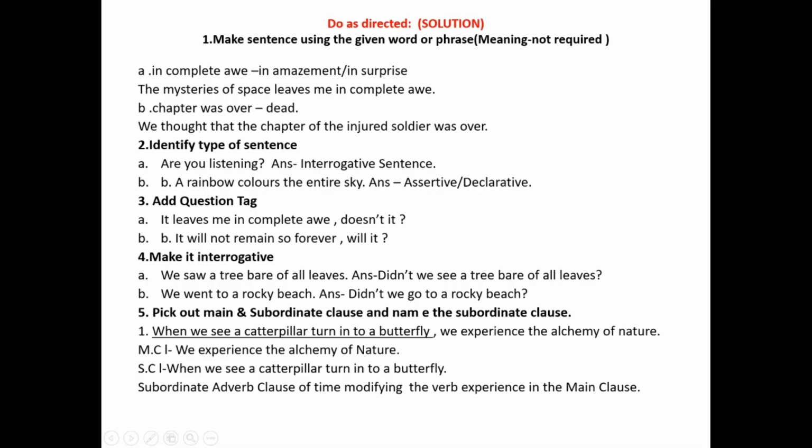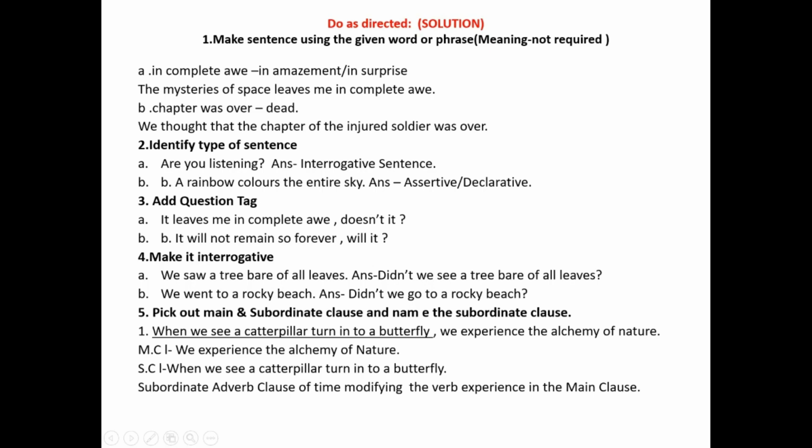Main question 3, add a question tag. Sub question A, it leaves me in complete awe. Answer is, doesn't it? Sub question B, it will not remain so forever. Question tag. Answer is, will it?